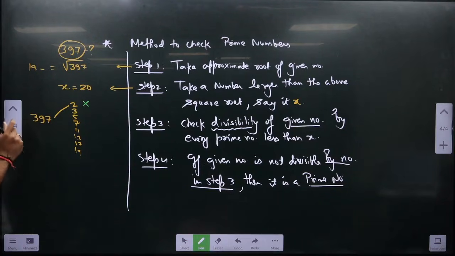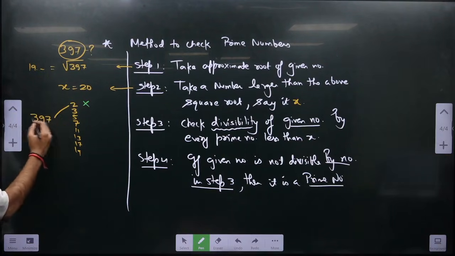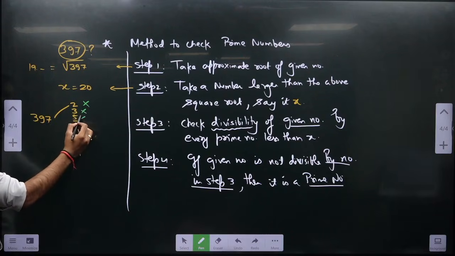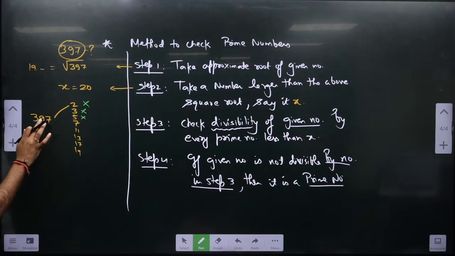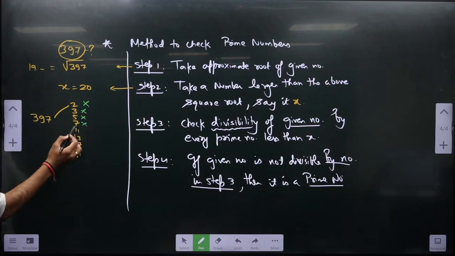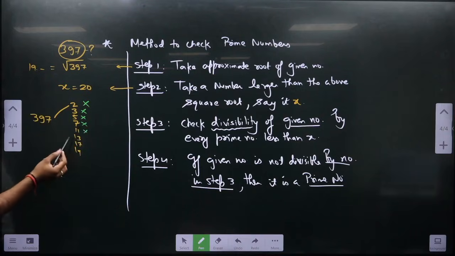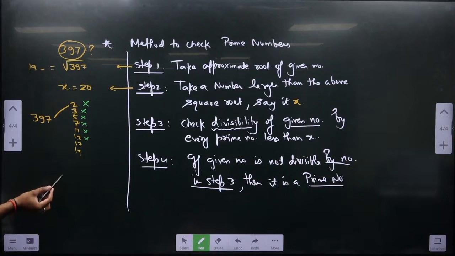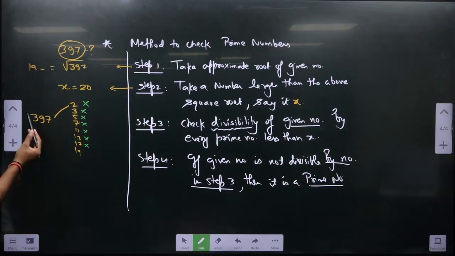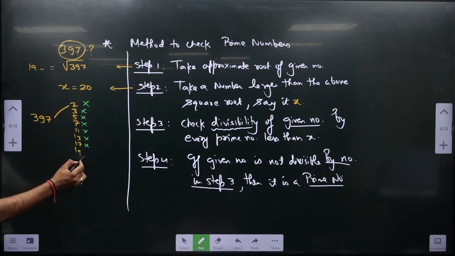The divisibility rule of 3, the sum of digits, I will teach you in the divisibility chapter. As of now, you can use your calculator. Is it divisible by 3? No. By 5? By 7? 7 5s are 35, 47, no. By 11? 11 3s are 33, 6 carry forward, 1 will be the remainder. 13 3s are 39, 7 will be the remainder. 17 2s are 34, 57, so no. 19 2s are 38, 1 remains, so no.